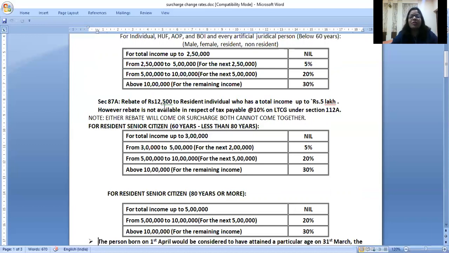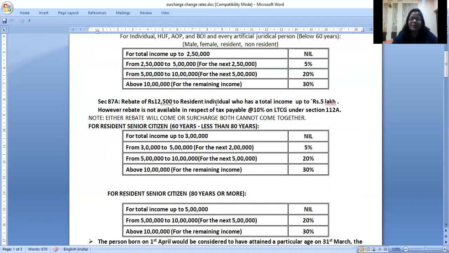But right now for financial year 19-20, if the total income of the assessee is up to 5 lakhs, then he will get a rebate of maximum up to 12,500 under section 87A. Now, not to make the silliest of mistakes, either you will have a rebate if your income is less than 5 lakhs, or if your income is above 50 lakhs, you will be covered under surcharge. So both will not come together.